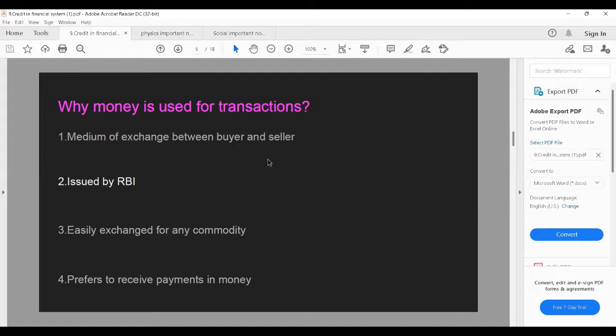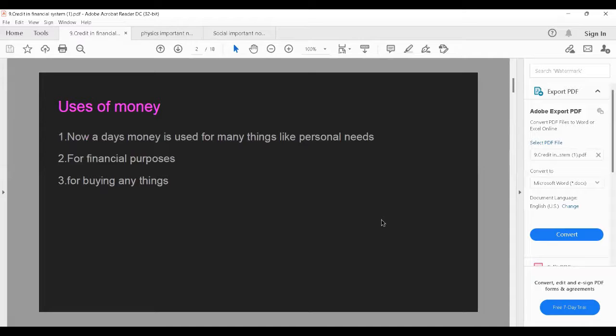Why money is used for transactions? It is the medium of exchange between buyer and seller. The main reason is it is issued by RBI. RBI means Reserve Bank of India, which is also called as Apex Bank. Easily changed for any commodity, and everyone prefers to receive payments in money.